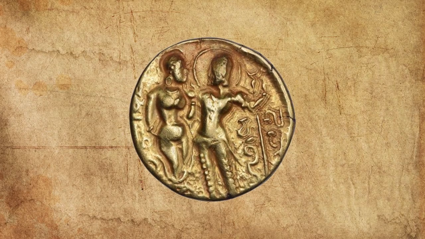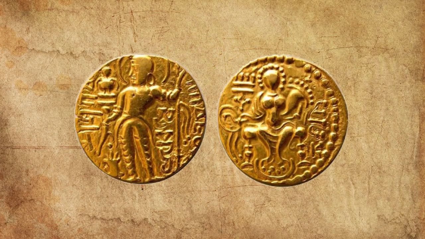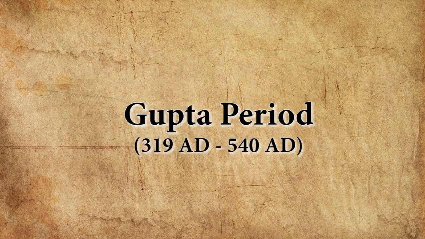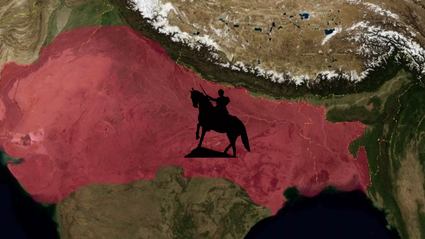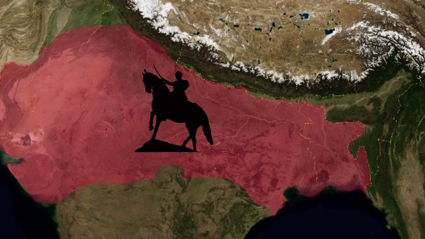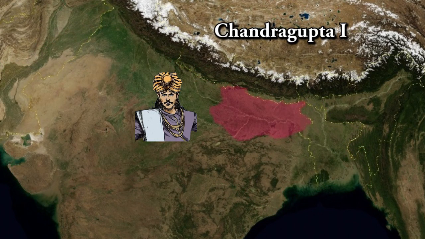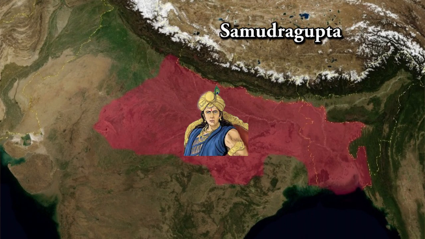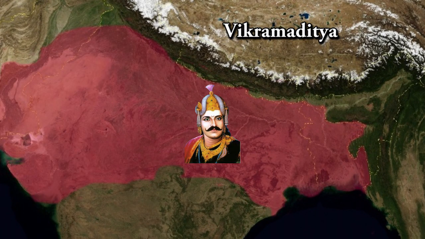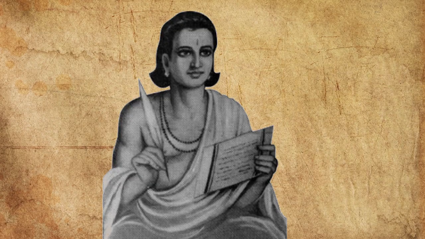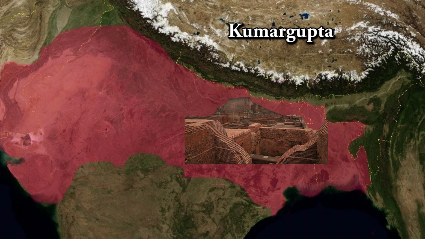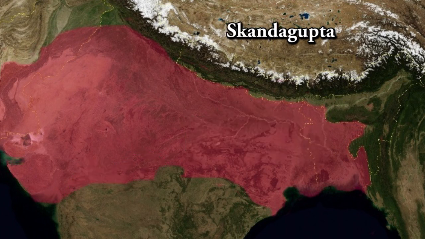Then comes the golden age of ancient India, the most prosperous era in Indian history, the Gupta period, who ruled for more than 200 years because all successors of the Gupta dynasty were powerful rulers, like Chandragupta I, titled Maharaja Dhiraj, Samudragupta, also known as the Indian Napoleon, Vikramaditya, whose reign was very prosperous, and a famous poet like Kalidas was also in this period. Kumaragupta, who founded Nalanda University, Skandagupta, and many more.